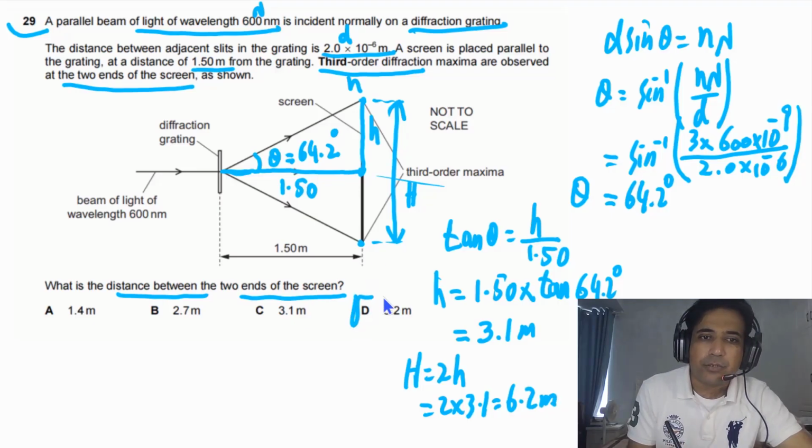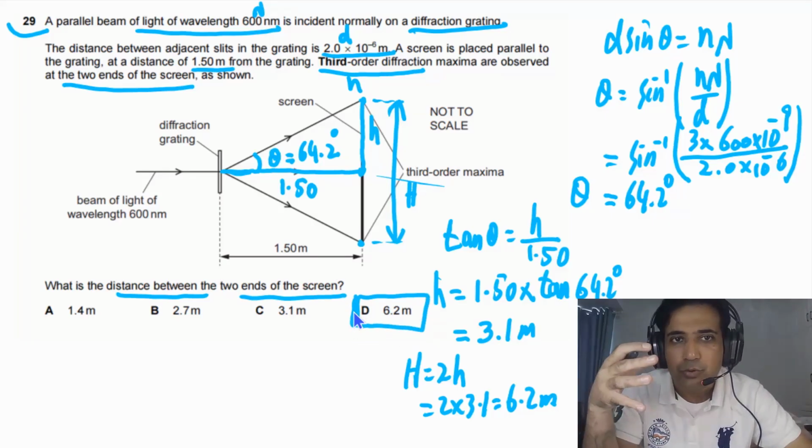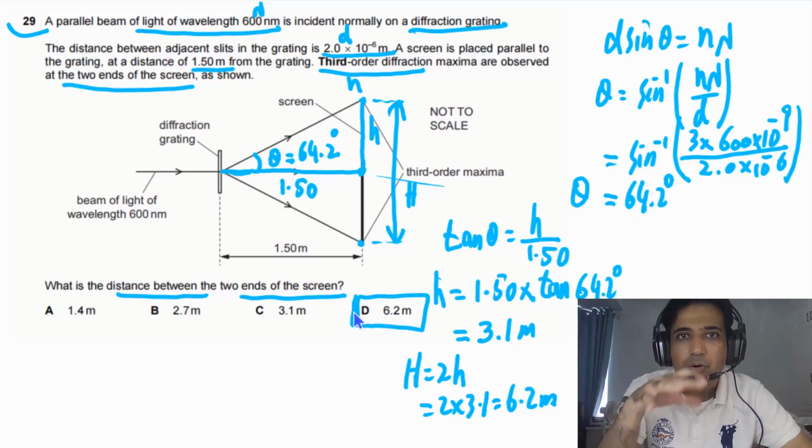So the answer for this question has to be D. A nice question. This is how you can approach diffraction grating problems.